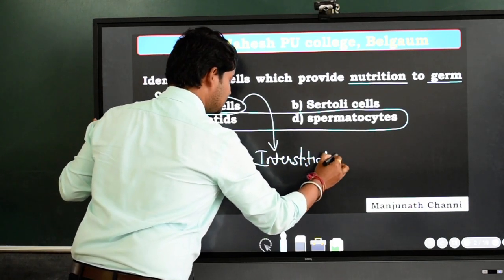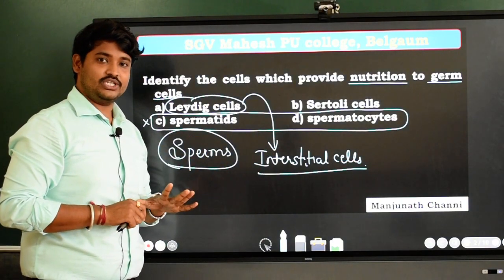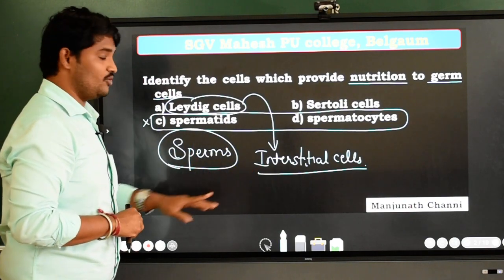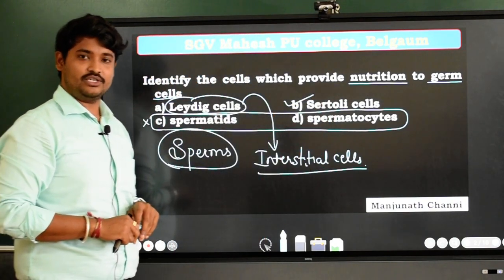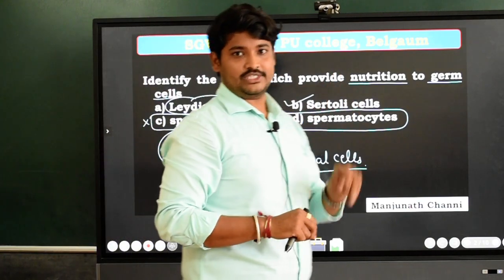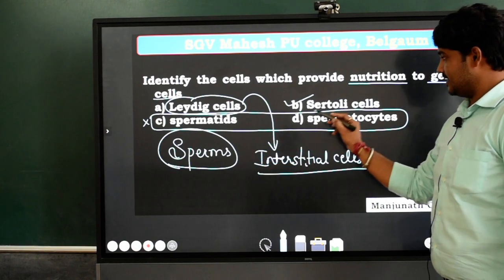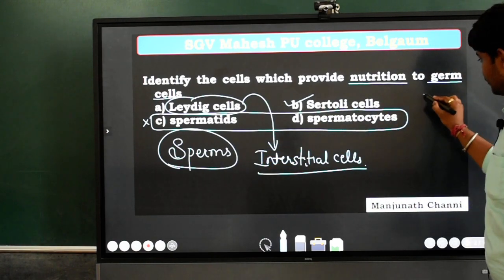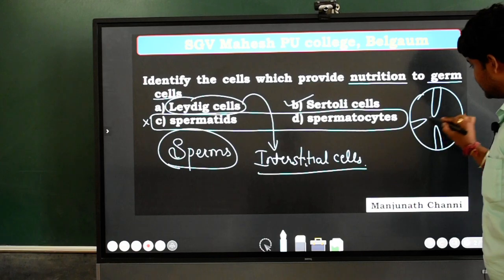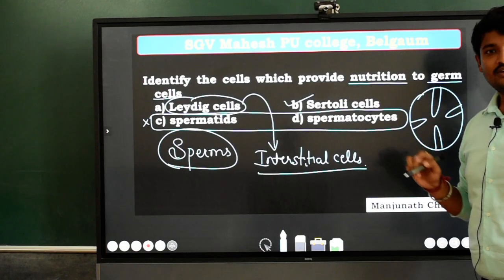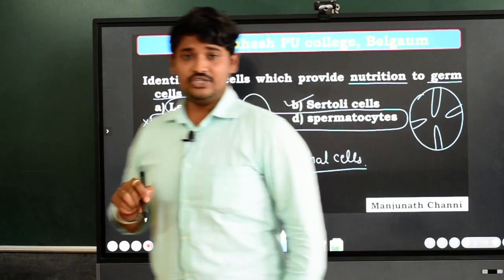These interstitial cells help out in the secretion of the androgen, that is male sex hormone. And ultimately who will be giving the nutrition? The Sertoli cells. The Sertoli cells will give the nutrition for the gametes or germ cells. Clear? So the sperms are nourished by the cells called Sertoli cells, which are found as large cells in the TS of seminiferous tubules. If you find the TS of seminiferous tubules, you can find the large cells called Sertoli cells that help maintain the nutrition to the sperms.